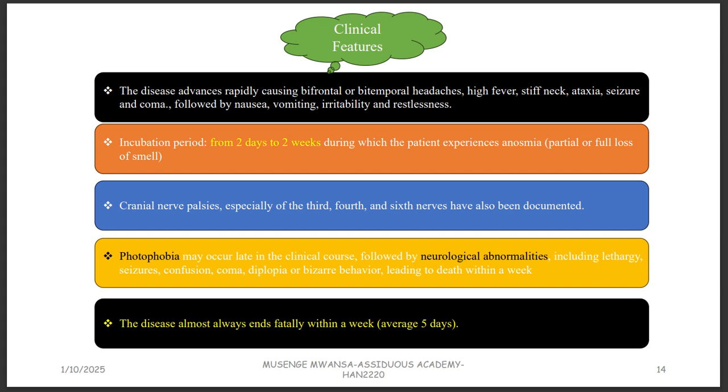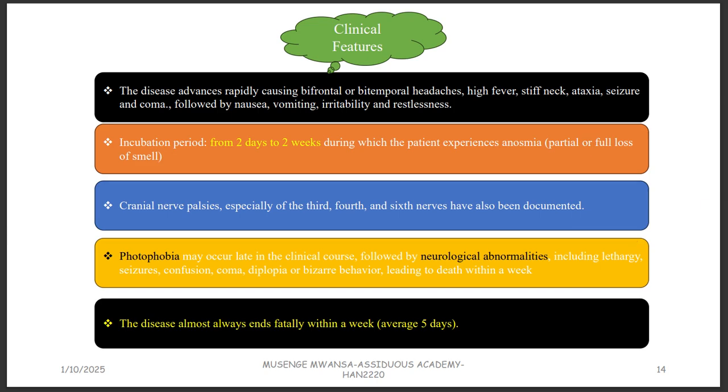And actually, in neurosciences, you're going to find out that that is one sign of psychosis. Someone is getting insane. So this can lead to death within a week. It's very bad. The disease almost always ends up fatal within a week, average 5 days. So if someone gets Naegleria for real, within 5 days they are gone.